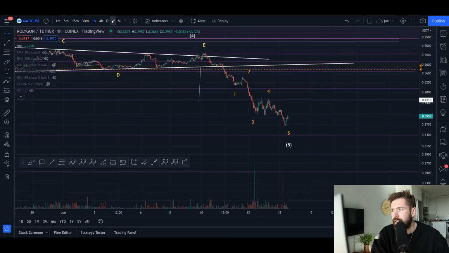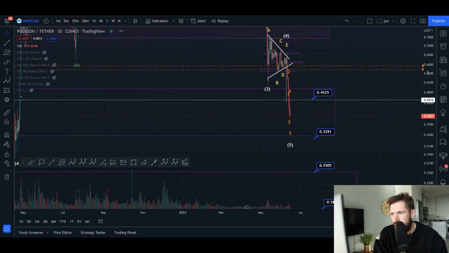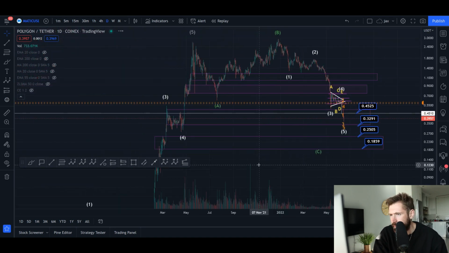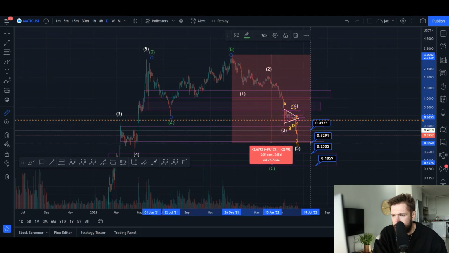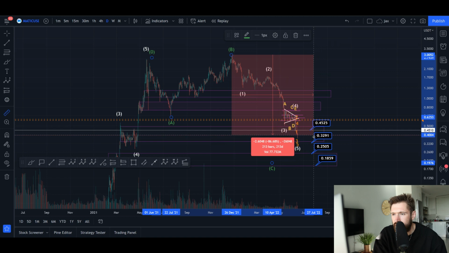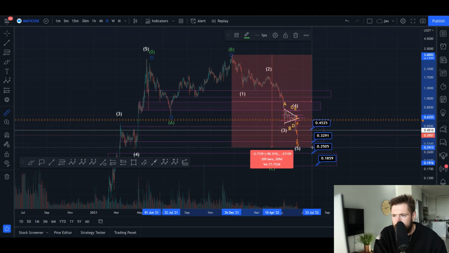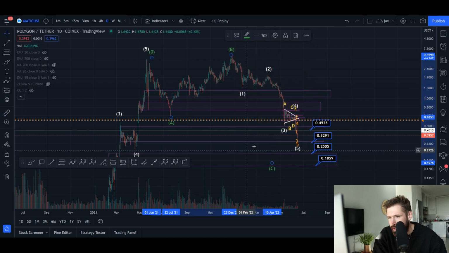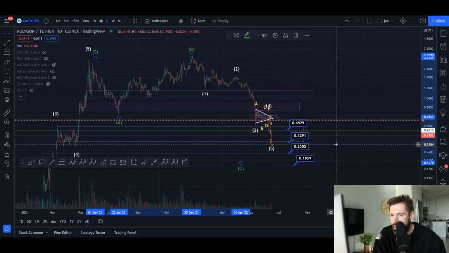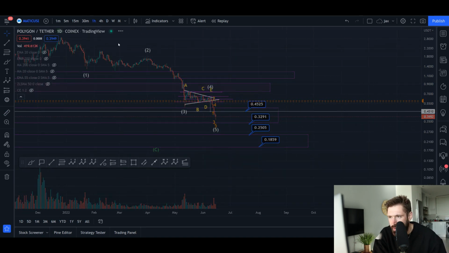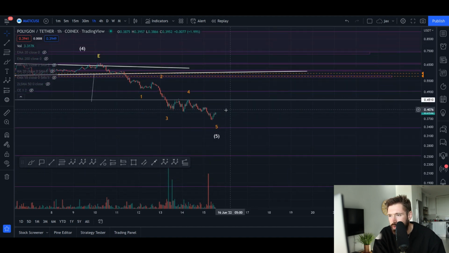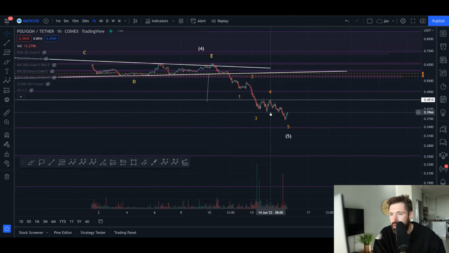Let's pop over to the daily and just check to see how far we've come down from the top here. So we'll take our measurement from the top all the way down to the current price, 86%. So if we come down to 32 cents, yeah, 90% is about 29, and 32 cents is about an 88% drop. So I do think we're very, very close to the bottom, potentially for Matic. It does look like we're about to complete a 5-wave structure, and anytime now this 5th wave could be complete, and the bottom could be in for Matic.